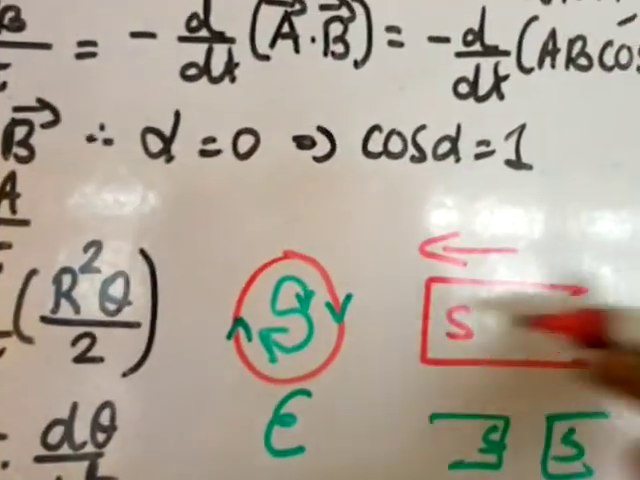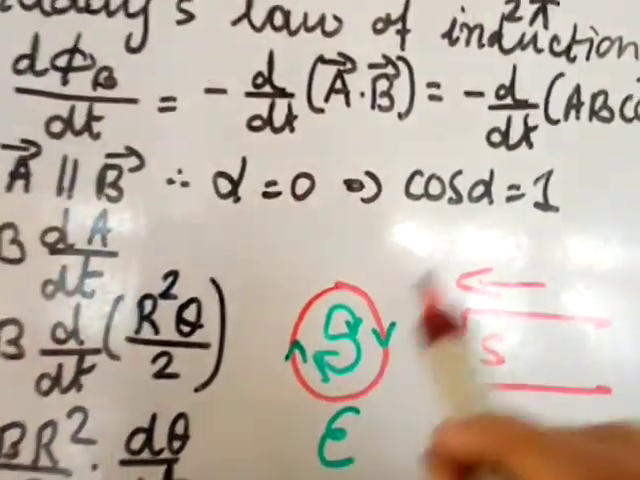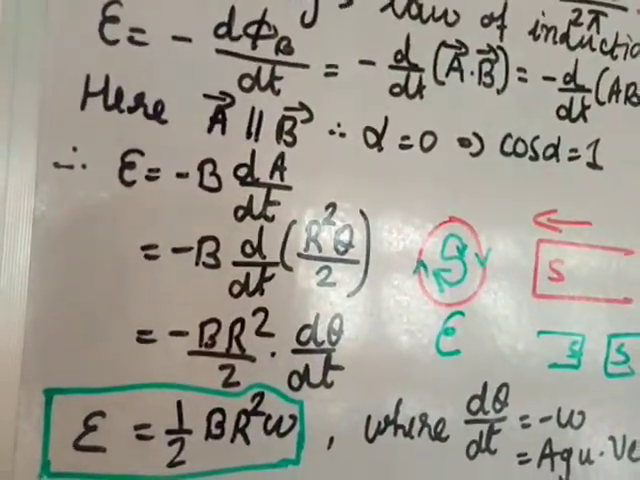It is the same if I take the north pole away, this will behave like the south pole. If I bring the north pole closer, this will behave like the north pole. So it happens for both. So this is Lenz's law.